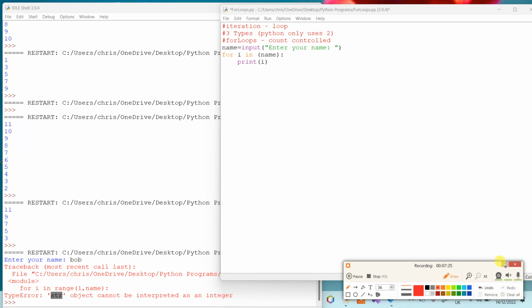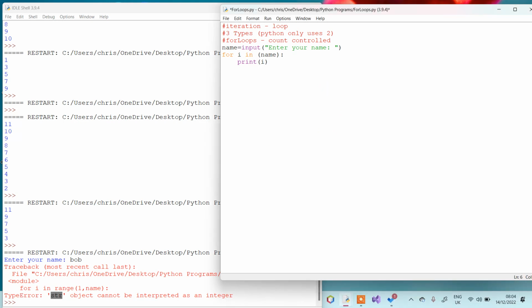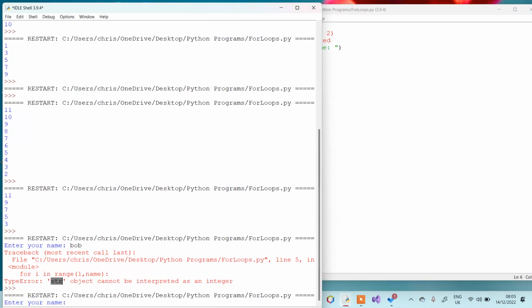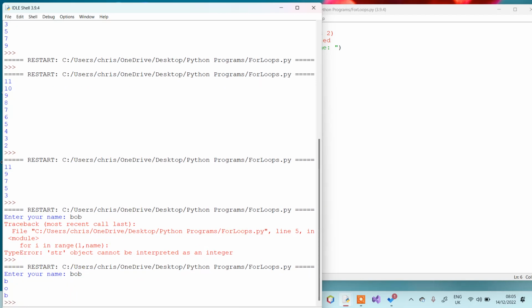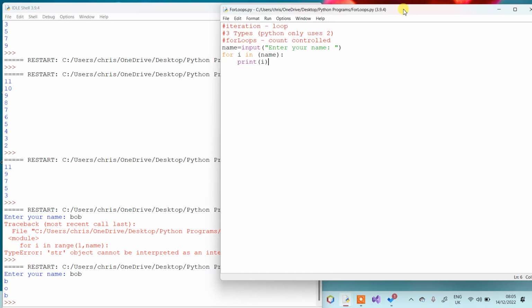All right. So let's run this code and see if it does what I said. It's going to ask me my name. So I'm going to write Bob, and then you'll see it runs through Bob, and it puts every letter on a different line.